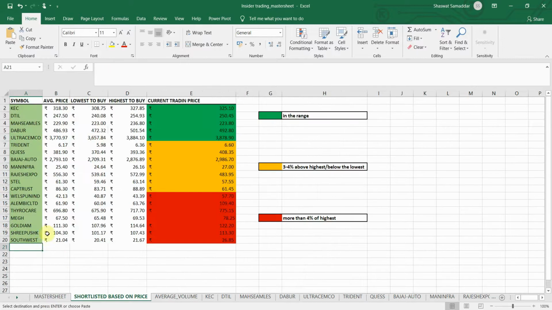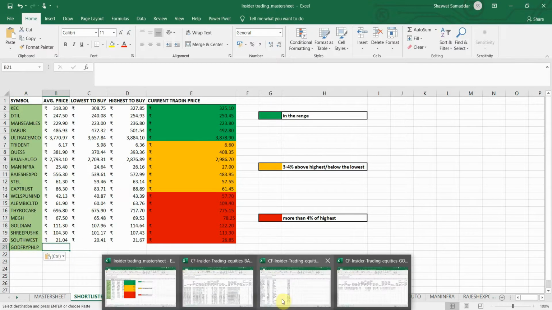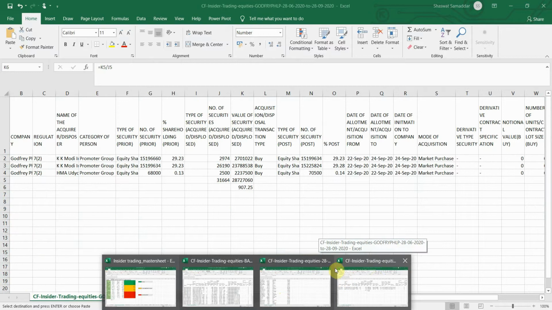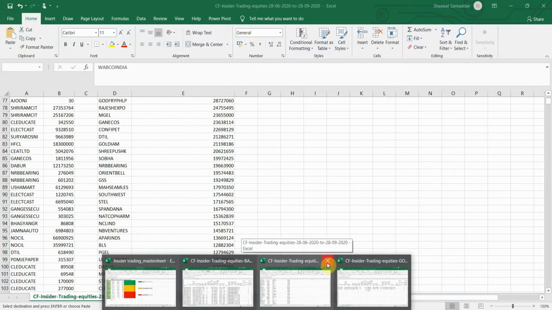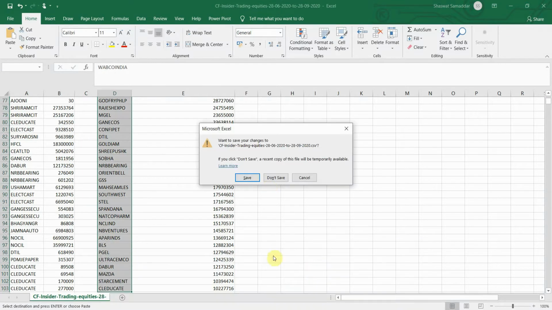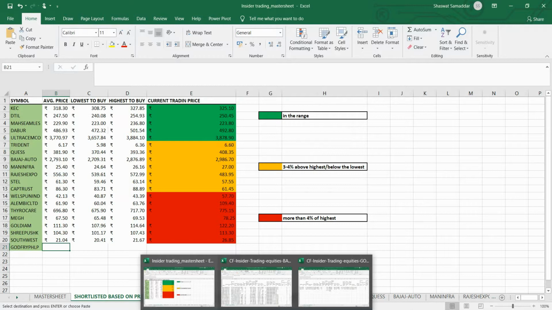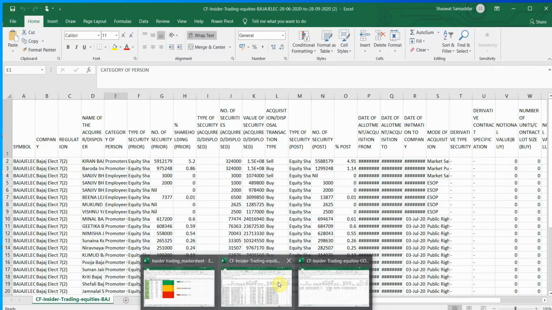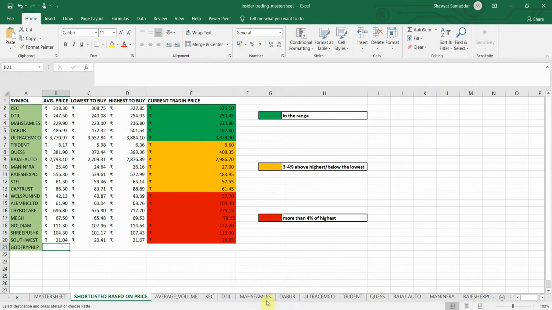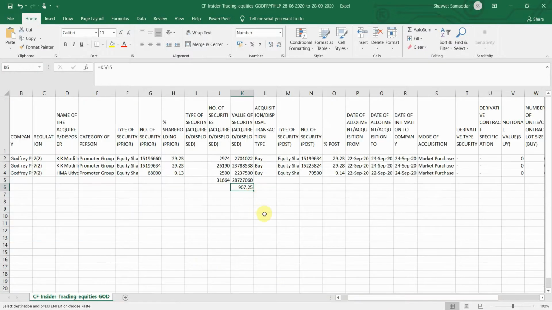Okay, so let me go ahead and add this Philips stock in this list. I'll click okay. Why is insert not working? Let me paste the company name from here.